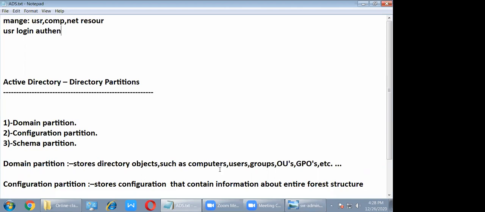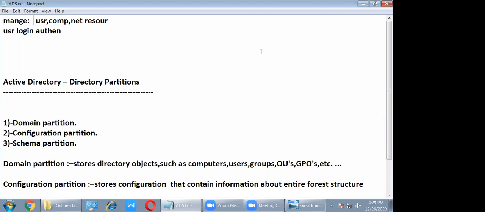Riaz is there? Yes, sir. Riaz, tell me, what is the purpose of the Active Directory? Sir, like users, computers, net resources, login authentication. Manage, no, only two: manage and user login authentication. Okay, so what is manage? Manage users, manage computers, manage network resources. Clear?